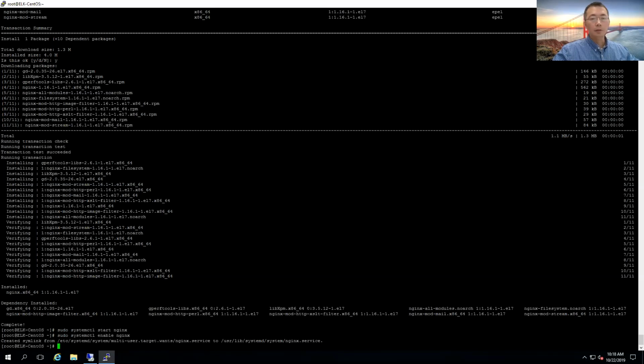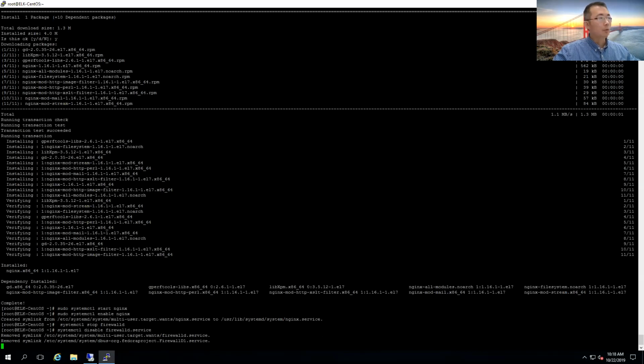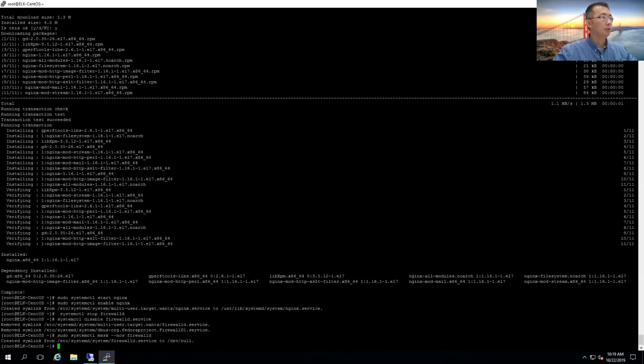Since we are using CentOS default settings, most likely there's a firewall there. You probably want to stop the firewall, because that's going to create some confusion for the ports you are using for ELK. All commands can be listed in my blog post. Just copy and paste and get everything ready.